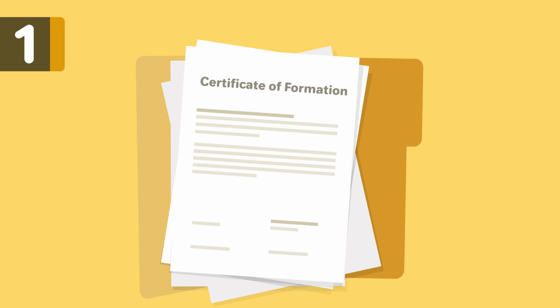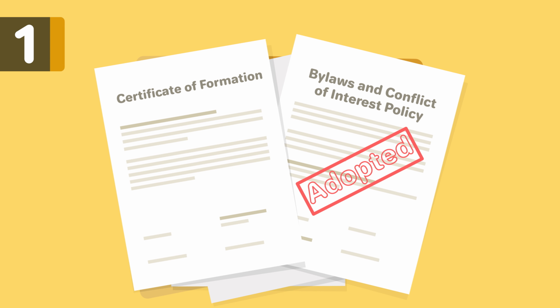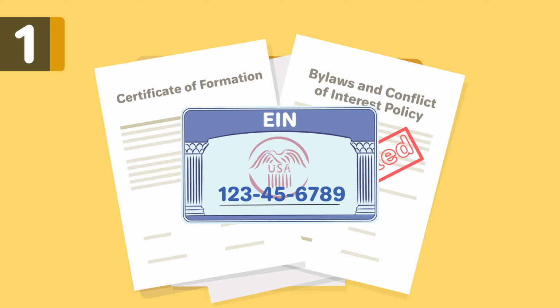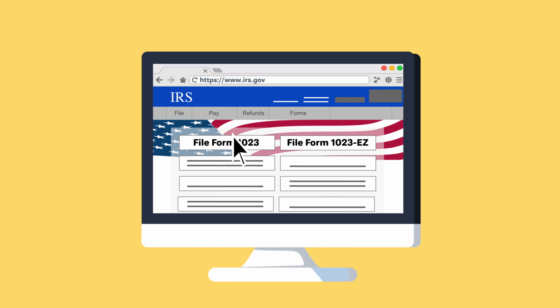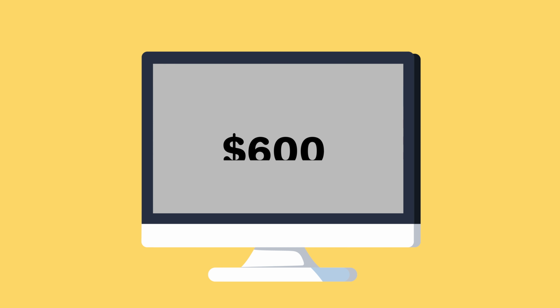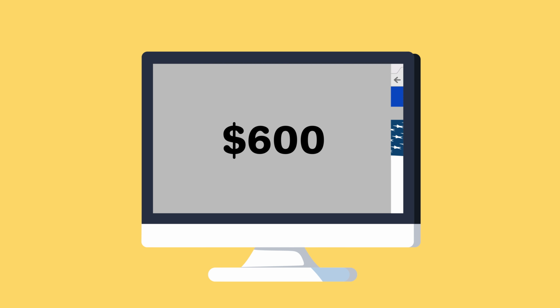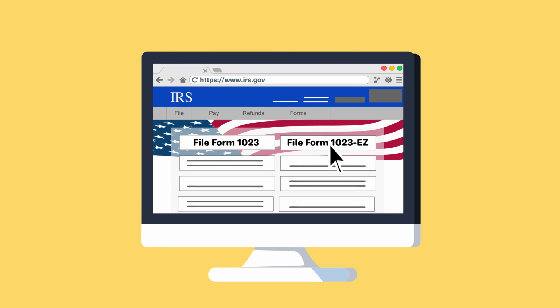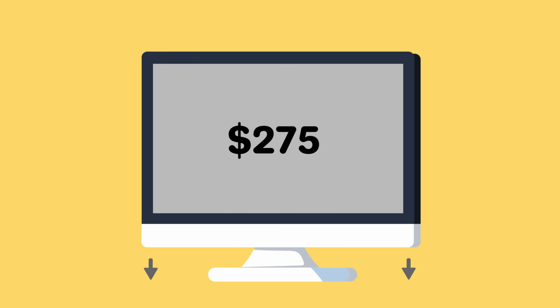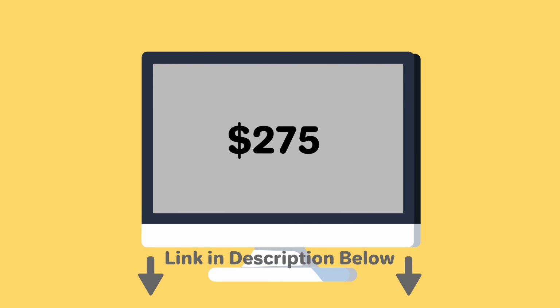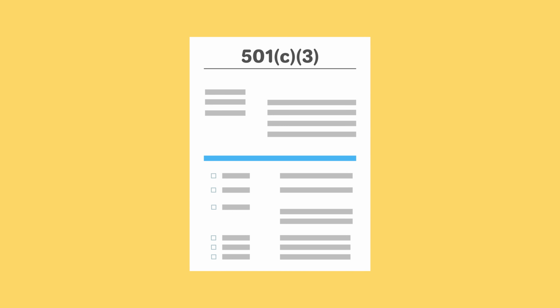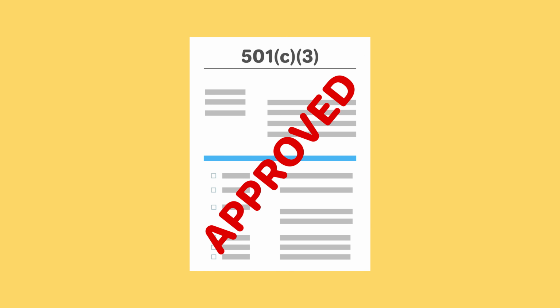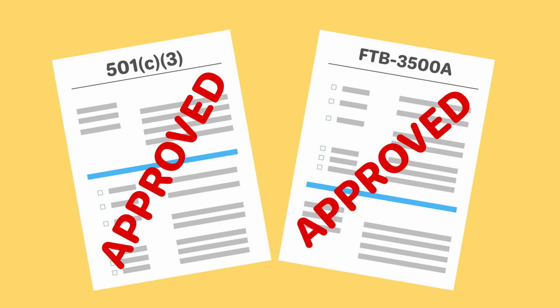Before your nonprofit can apply for 501c3 status, it must file the Articles of Incorporation with the required provisions, adopt the bylaws and conflict of interest policy, and have an EIN. In order to file for tax-exempt status, most organizations will need to file Form 1023 online or by mail and pay a fee of $600. If your organization's annual gross receipts are below $50,000, then you may be able to file Form 1023-EZ with a fee of $275. You can check your eligibility with the link in the description below. Once you have received your 501c3 determination letter from the IRS, you can file for state franchise or income tax exemption using Form FTB 3500A, which is linked below.